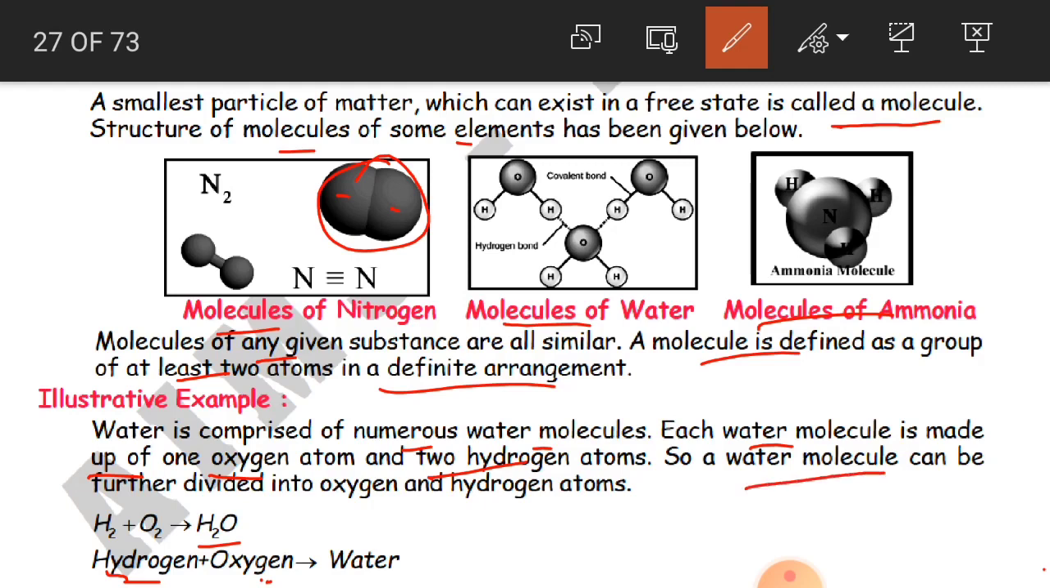So a water molecule can be further divided into oxygen and hydrogen atoms. Okay children, understand? So how you get the equation? That is the formula for water, H2O, that is two hydrogen atoms and one oxygen atom. Clear?